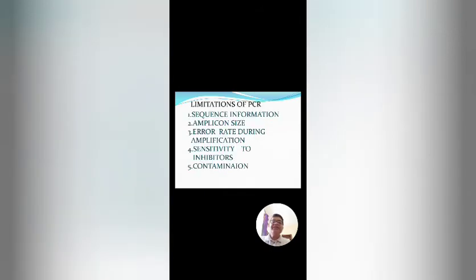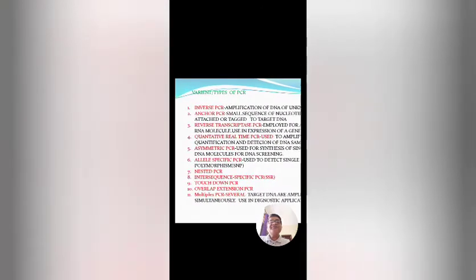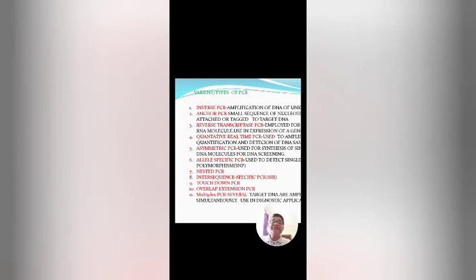Next, limitations of PCR: sequence information, amplicon size, error rate, amplification, sensitivity to inhibitors, and contamination. These are some of the limitations of PCR. Next, these are the different variants of PCR, and due to slight changes we can observe different PCRs. One of the variants is inverse PCR, and another is anchor PCR.